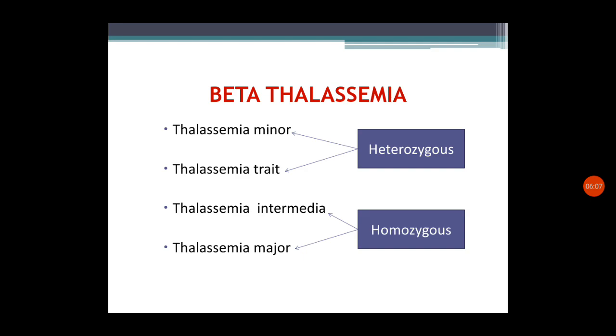When we talk about homozygous beta thalassemia, that is thalassemia intermedia and thalassemia major, the dominant gene is absent and both chromosomes are recessive. So the patient will present with 100% of the manifestations. In the heterozygous form, the person may be in a carrier state with minor manifestations. So this is about beta thalassemia. There are 4 major forms, 2 heterozygous and 2 homozygous. Hope you understood the explanation.